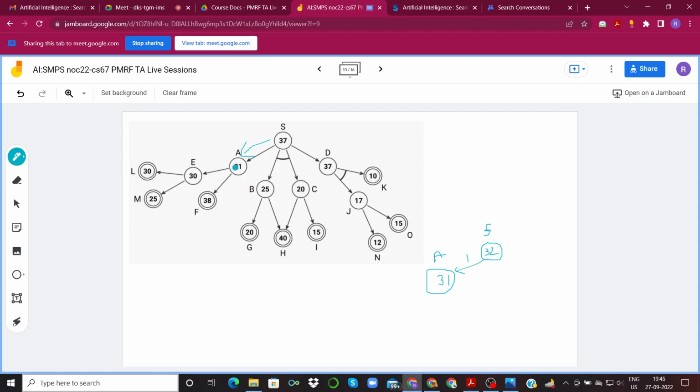Now we are going to expand the A node. What are our options? One is E, one is F. If we go via F, we will get 38 plus 1, which is 39, which is greater than 31. So we will not go via the F direction. We will go via the E direction, which gives us 30 plus 1, which is 31.